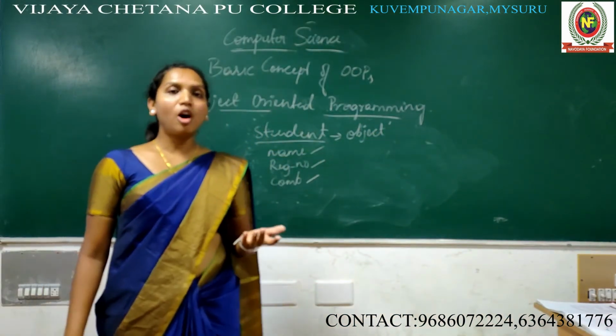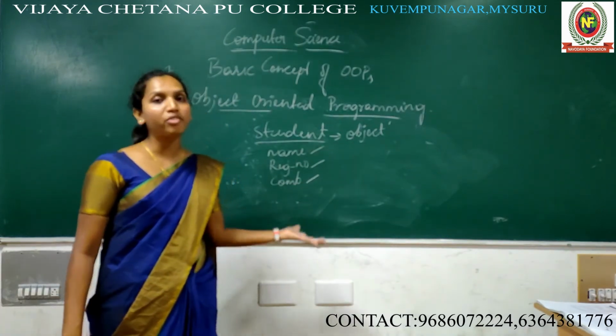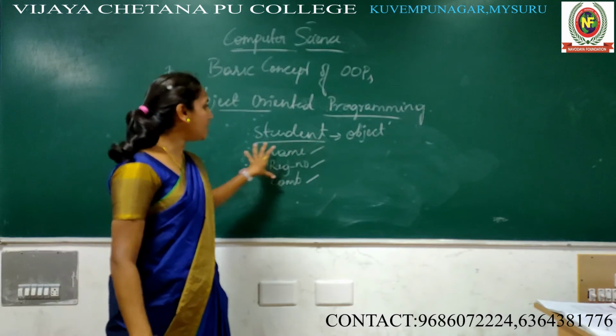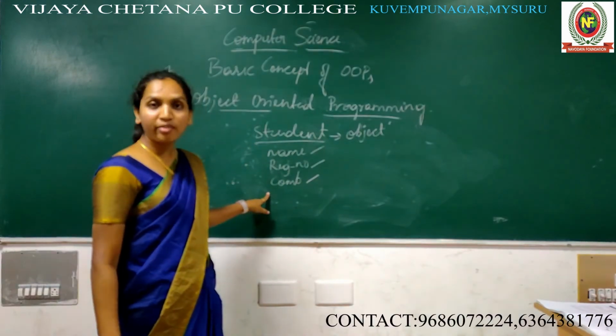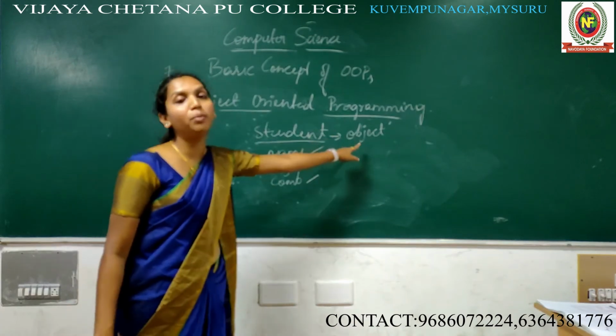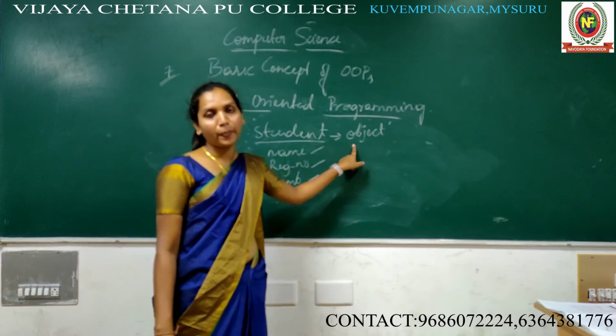What is an object? An object is a combination of data and function. It contains a set of data and function. Here the student contains a number of data, which means the student becomes an object. The student becomes an object here, right?